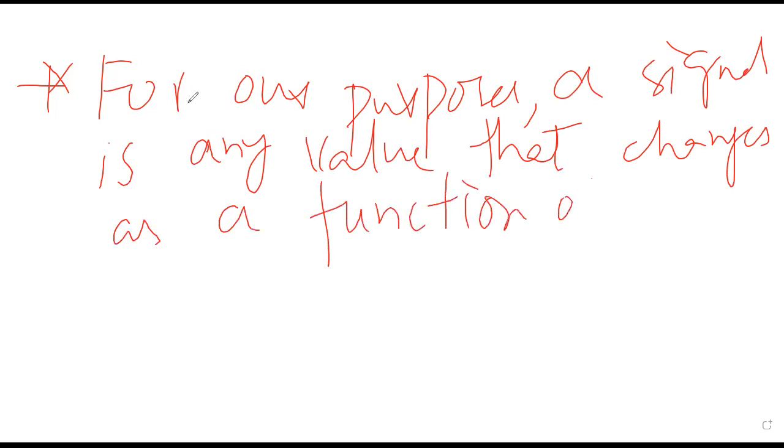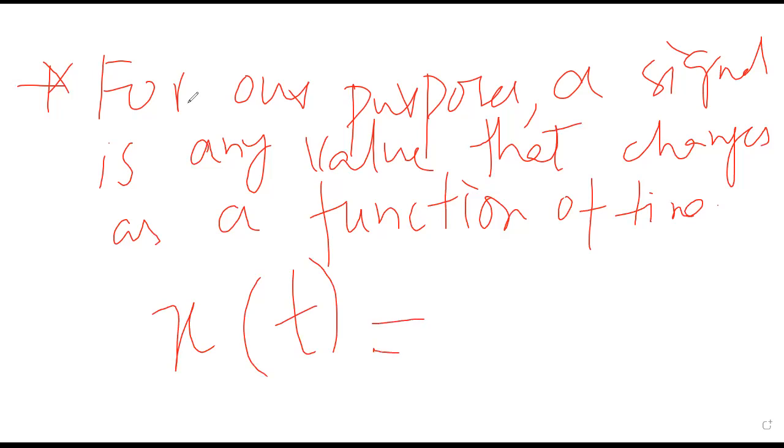For example, x of t, where t is the time and the variable x changes with time.